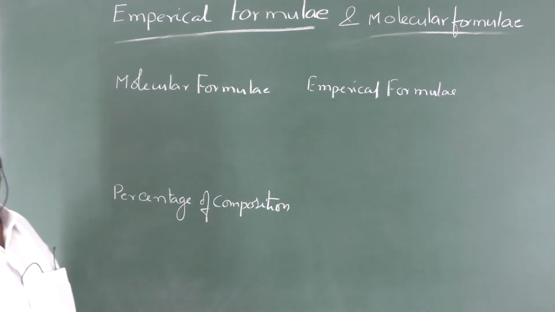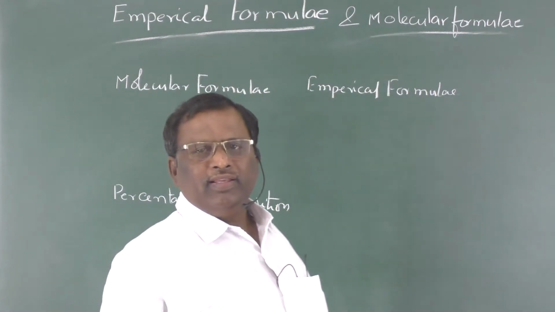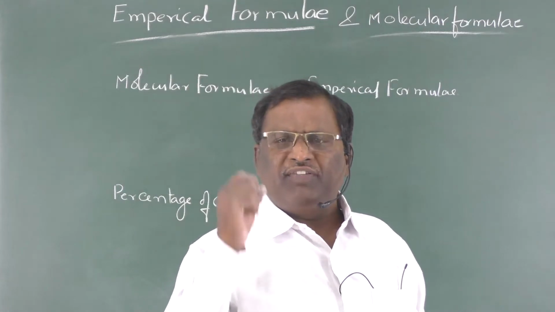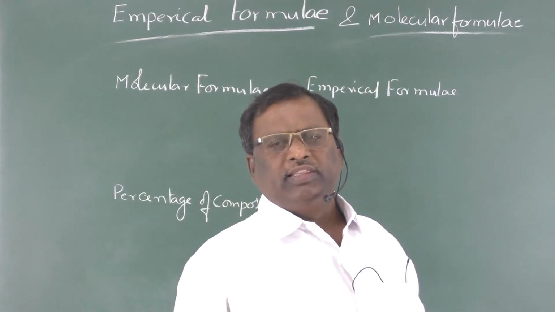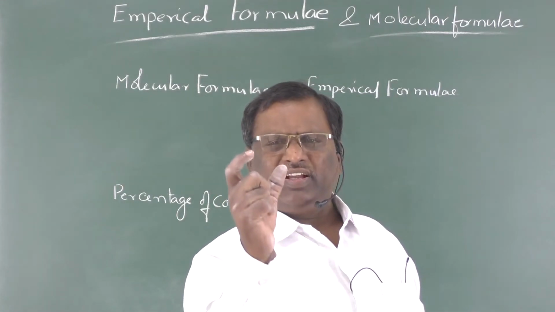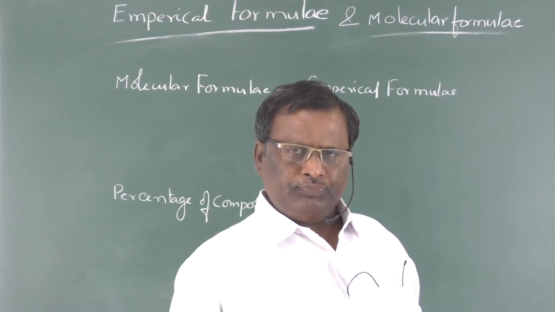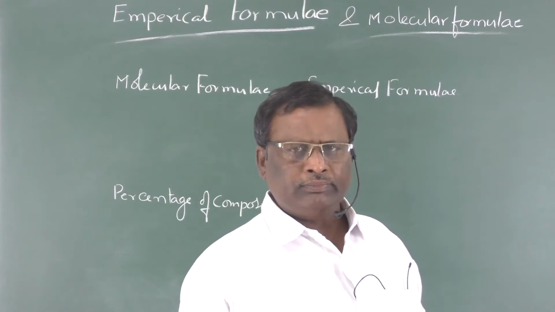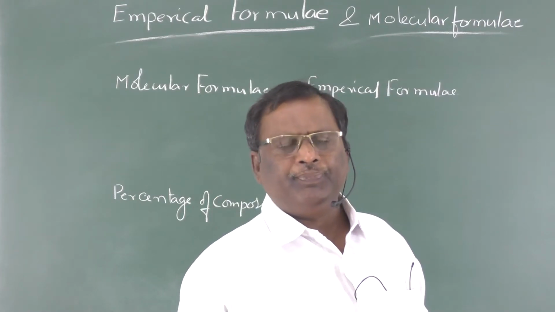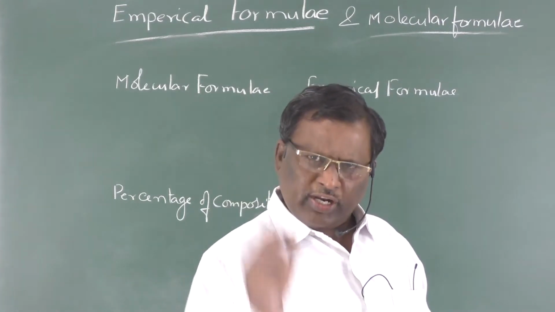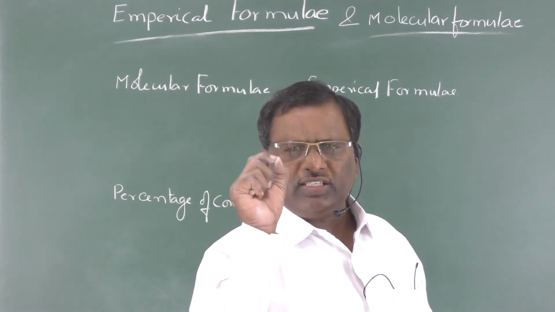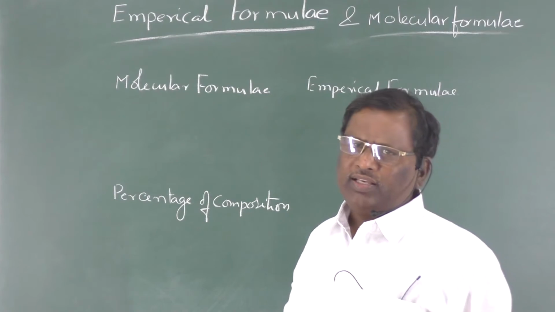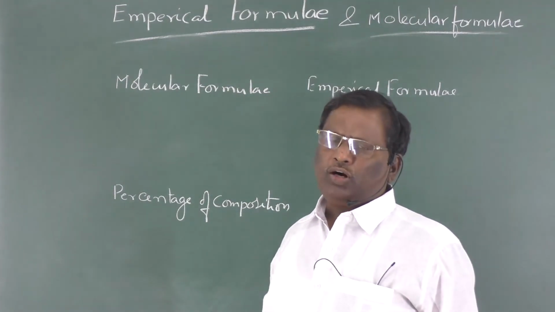Molecular formula is the actual ratio of elements present in a given compound. If each element present in a compound is represented with the actual ratio in which those elements are present in a molecule, that formula is said to be the molecular formula.